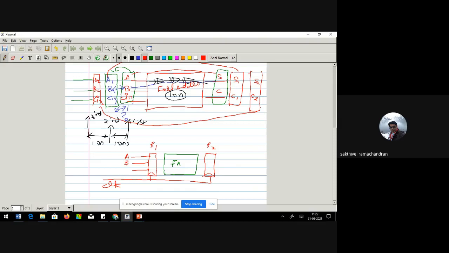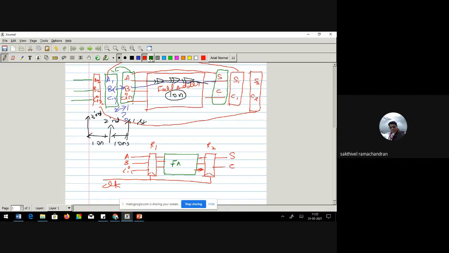Via this set of D flip-flops, it is given to the full adder. The outputs are again taken through a bunch of flip-flops, so only two outputs. You can keep it like that. So here you have sum and carry. That's all. Simple idea.